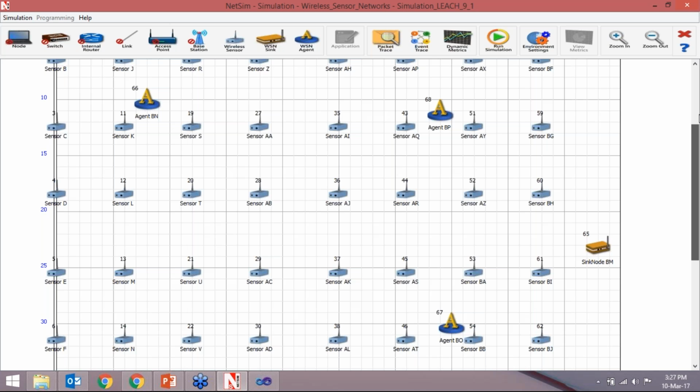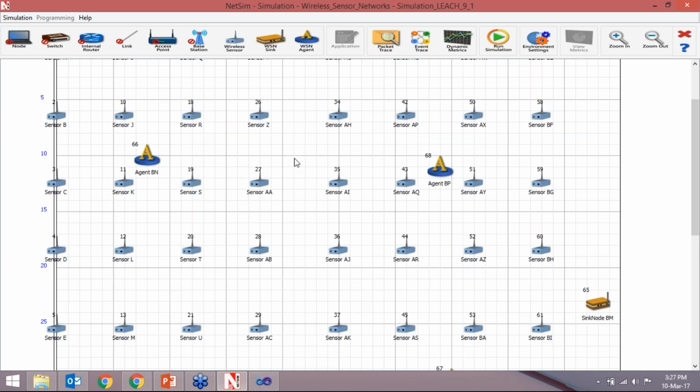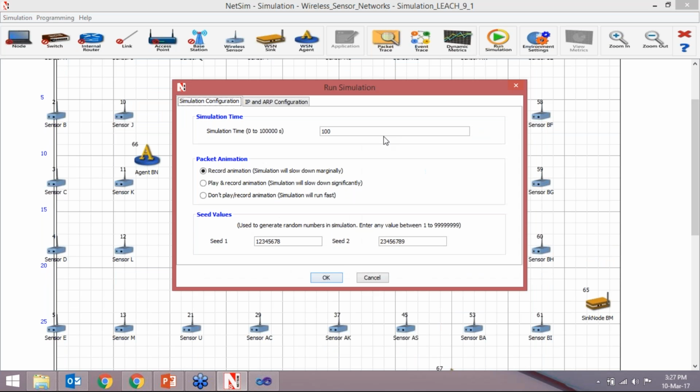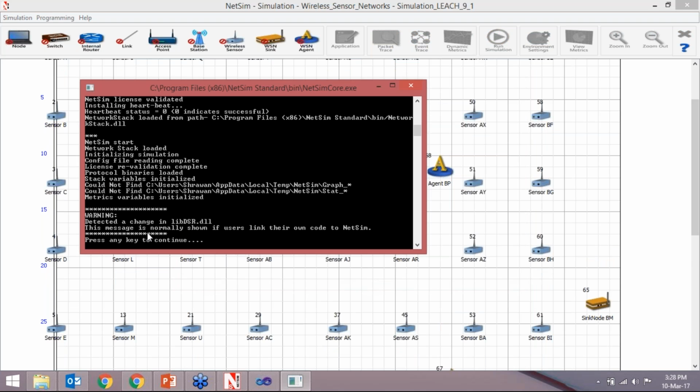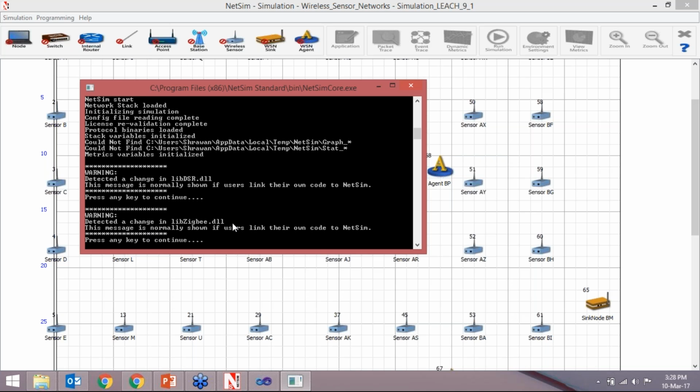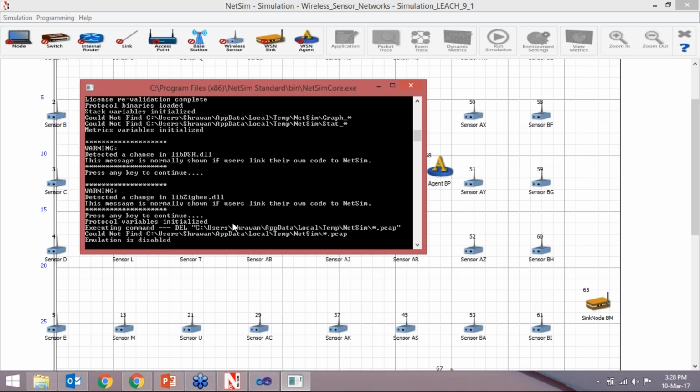This is the sink node, there are a number of agents, and these are sensors. So when we simulate it, first we will see that it detected a change in libdsr.dll. Just press enter. Then libzigbee.dll we have changed. So we just press enter and see our simulation is running now.